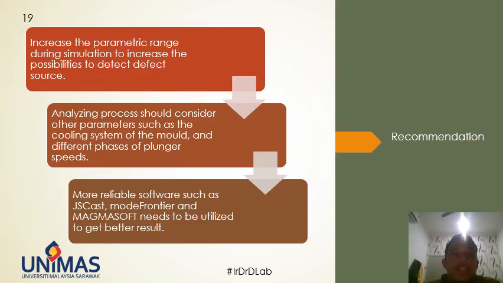So the recommendation is increasing the parametric range during simulation to increase the possibilities to detect defect source. Next, in analyzing the process, we should consider other parameters such as the cooling system of the mold and the different phases of plunger speed. And lastly, the recommendation is more reliable software such as JSCAST, ProCAST, and MagmaSoft needs to be utilized by students to get better results.